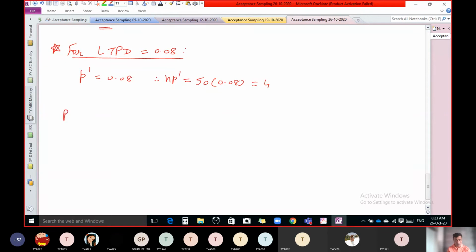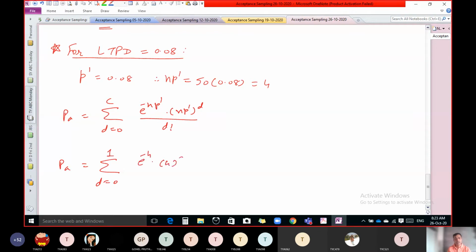4. Now formula P of A, sigma D equal to 0 to C e raised to minus np dash, np dash raised to D upon D factorial. Put all the values. D equal to 0 to C, C is 1, e raised to minus 4, 4 raised to D upon D factorial.